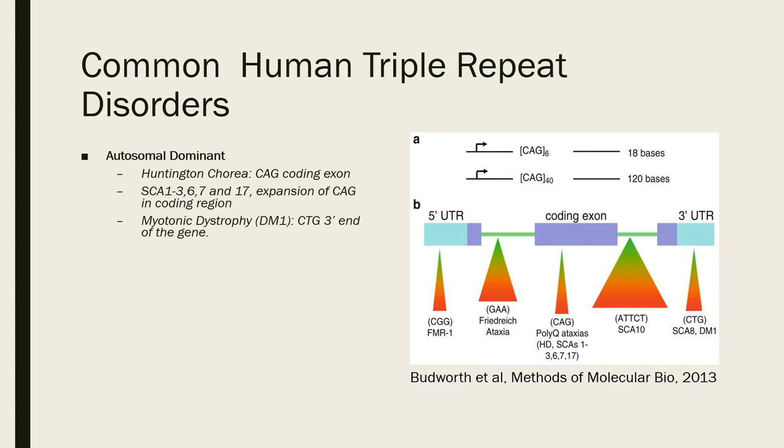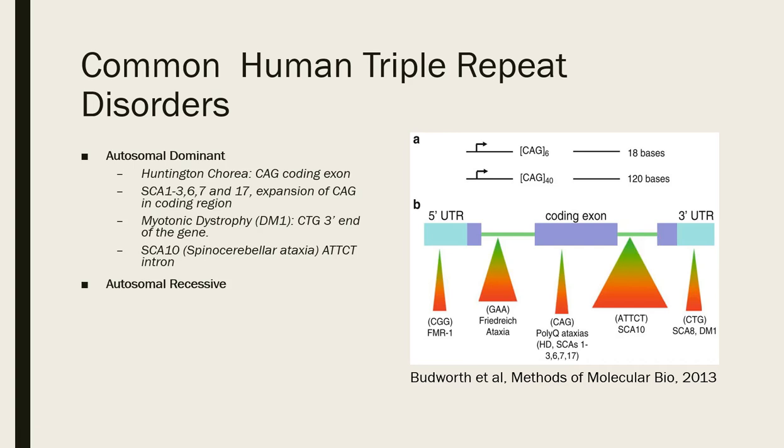Myotonic dystrophy is caused by an increased number of CTG repeats on the 3' end of the gene, and spinocerebellar ataxia type 10, SCA10, is caused by an increased number of ATTCT repeats in an intron, so a non-coding region.